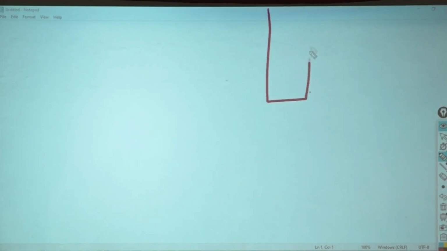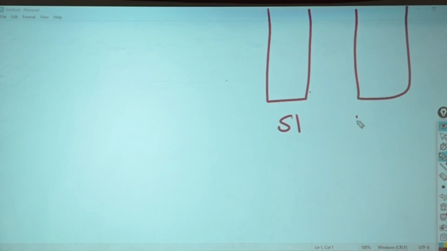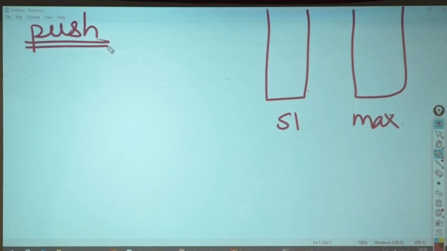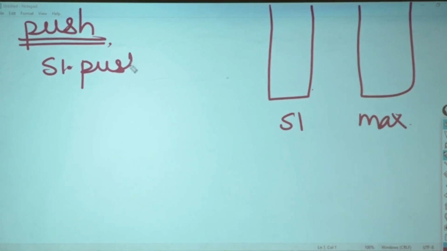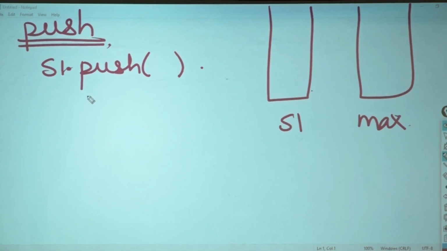We will have my S1 here. I will have my max here. Okay. At the time of push, do S1 dot push directly. ठीक है? S1 dot push will always work.